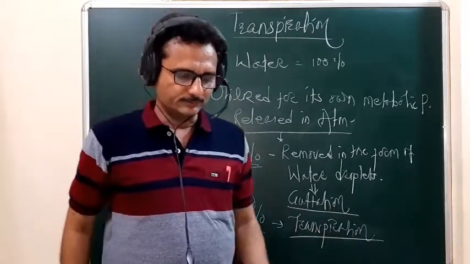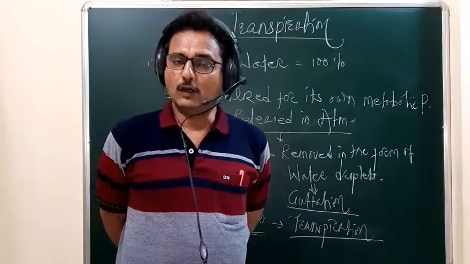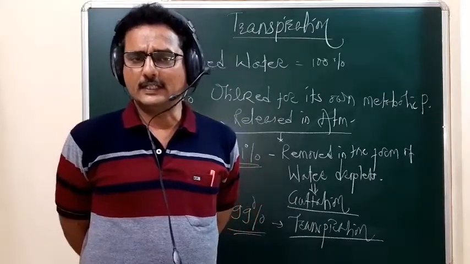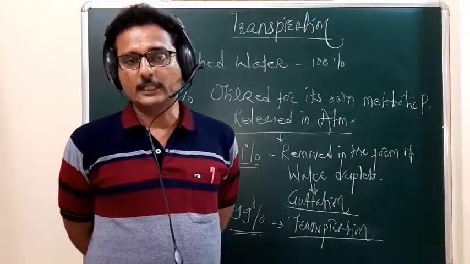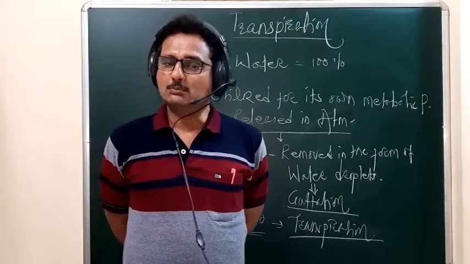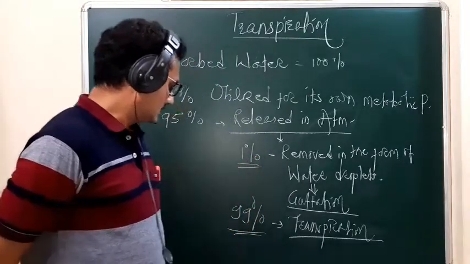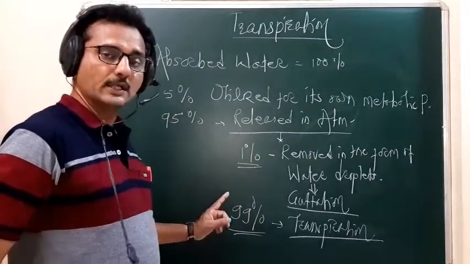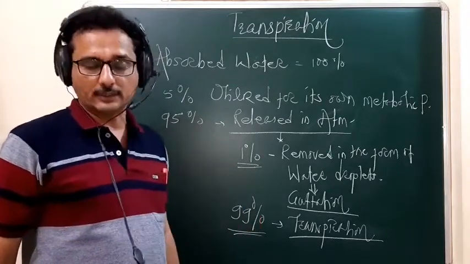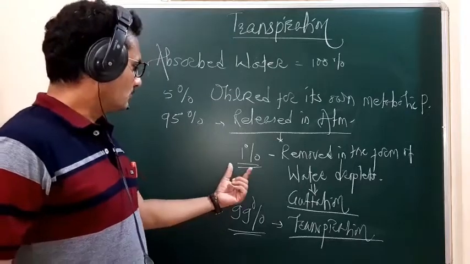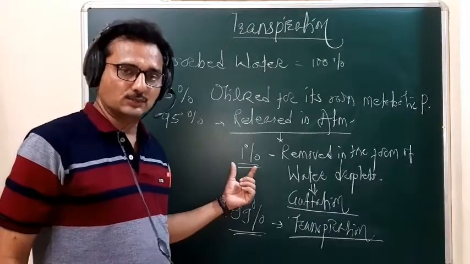So remember, student, this water is removed in the form of water vapor from the plant body. It is the maximum amount. That means 99% of the water is removed in the atmosphere in the form of water vapor, and only a few amount, meaning 1% of the water, is removed in the form of water droplets.